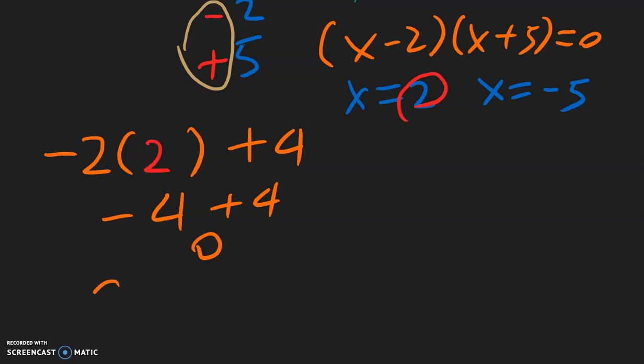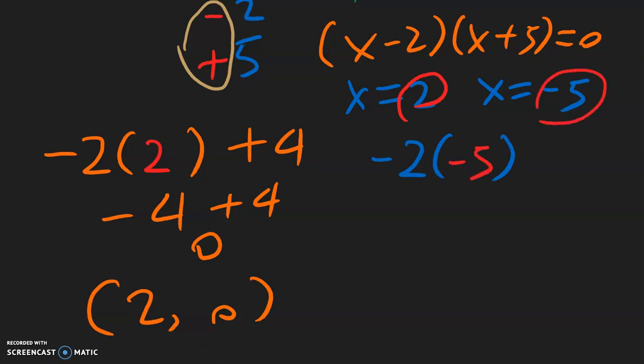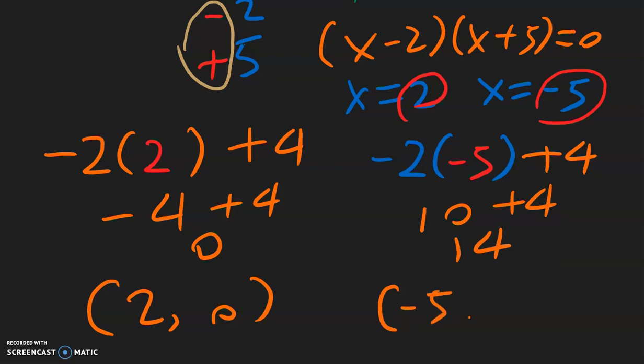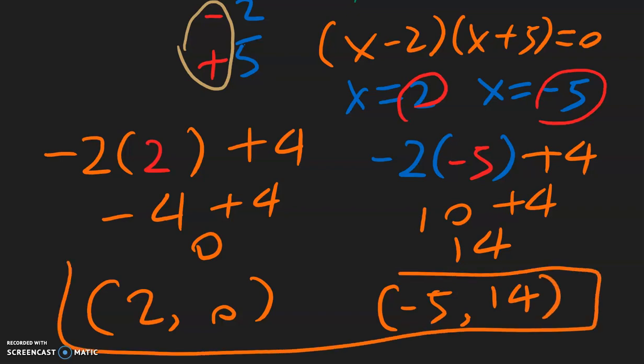So that means one of the solutions is 2, 0. Now for the second one, we have negative 2 parentheses. Now we're going to use this negative 5, put that in here, plus 4. So negative 2 multiplied with negative 5 is a positive 10, plus 4, which is 14. So for the second one, we have negative 5, positive 14. So these are the two solutions.